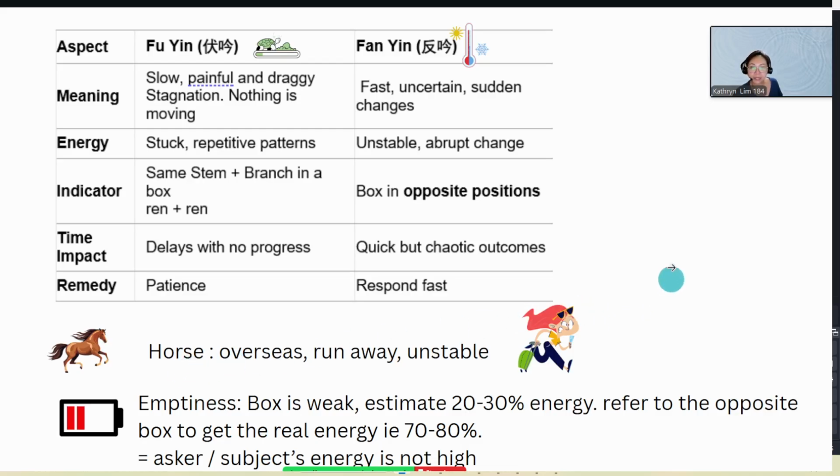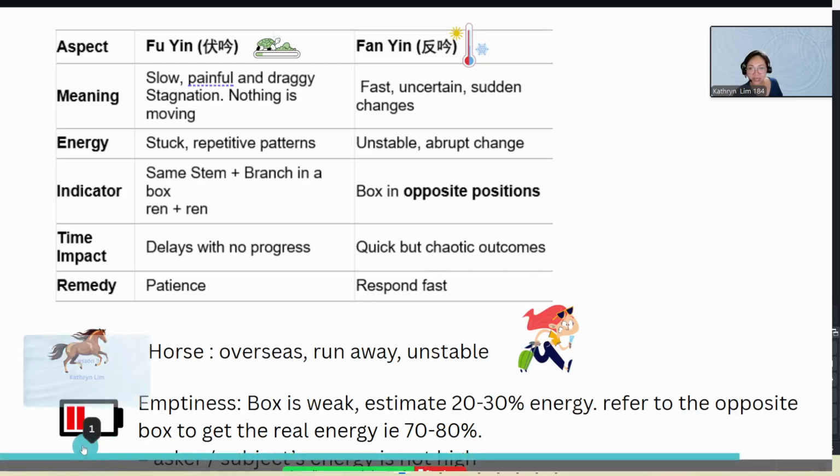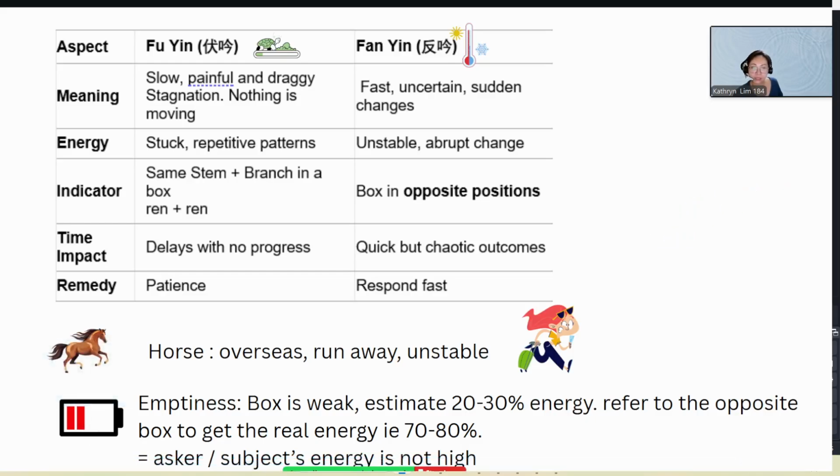The last one we talk about is emptiness. When you see a circle on the top right corner of the chart, it refers to emptiness. Emptiness is like your battery draining down, so the box itself is just 20 to 30%.